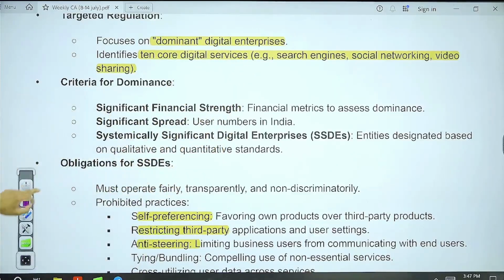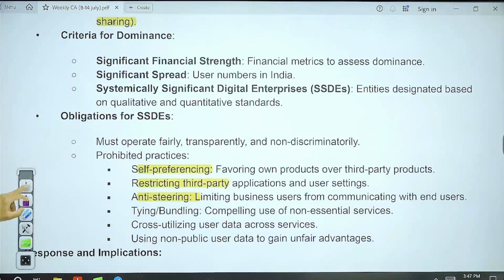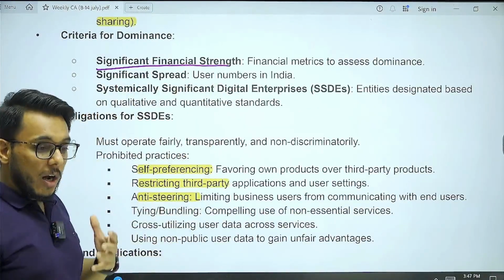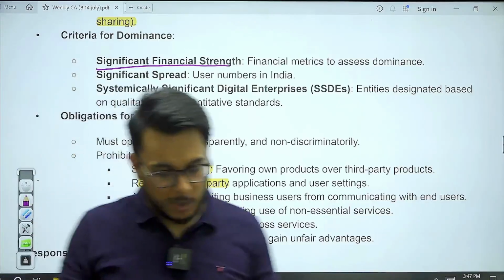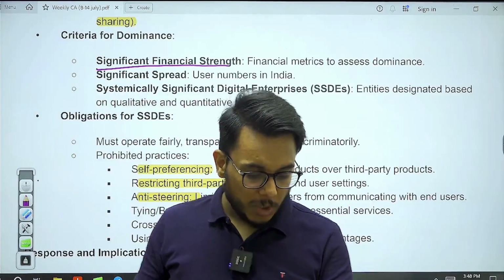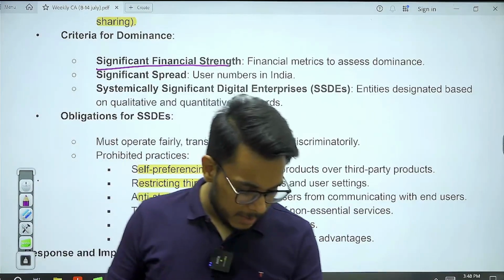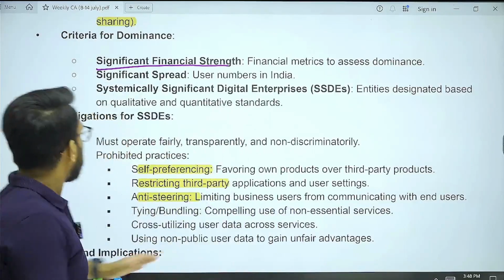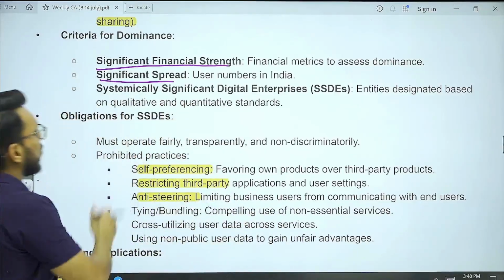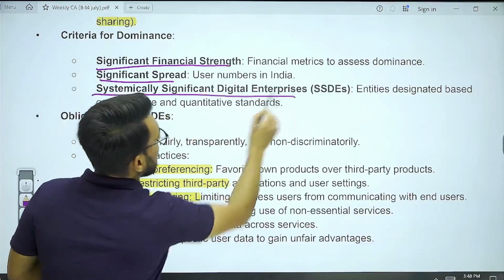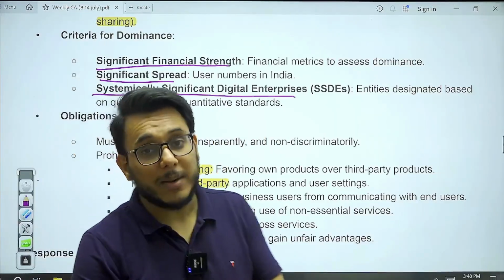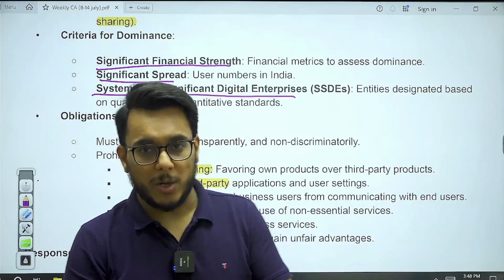Now, what is the criteria for being dominant? Number one, significant financial strength. They should control a huge chunk of the market and have a lot of financial exposure. The next is significant spread. Self-explanatory, it should cover a lot of people. Systemically significant digital enterprise, for example Google and YouTube, have become systemically very important. A lot of things depend on them.